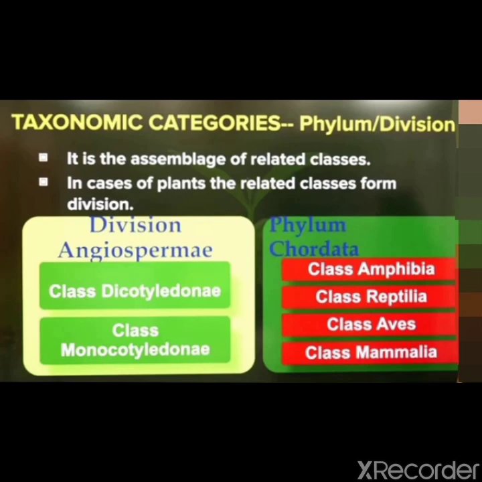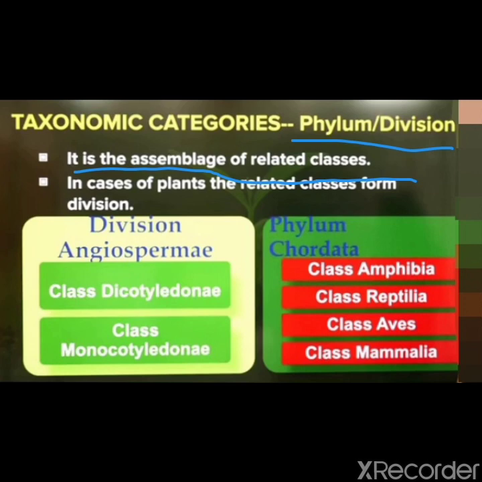Phylum or division is only next to kingdom and represents organisms belonging to different classes. Clear? It is the group of related classes. In case of plants, classes with a few similar characters are assigned to a higher category called division.